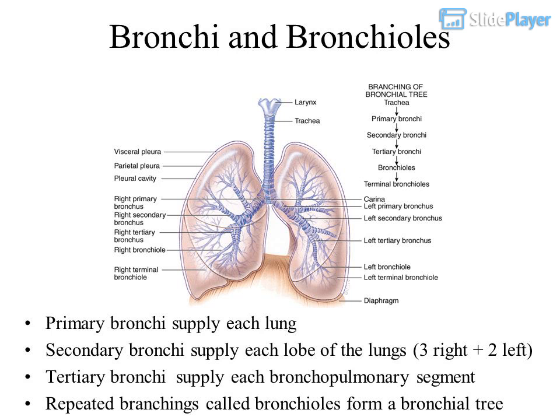Bronchi and bronchioles. Primary bronchi supply each lung. Secondary bronchi supply each lobe of the lungs, 3 right plus 2 left. Tertiary bronchi supply each bronchopulmonary segment. Repeated branchings called bronchioles form a bronchial tree.